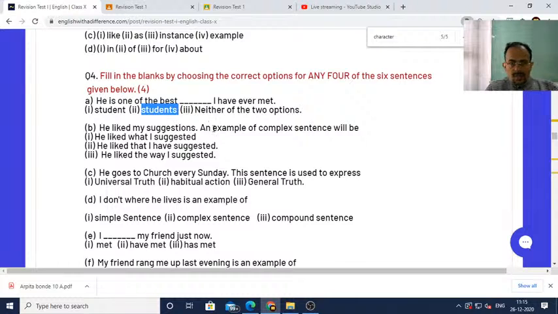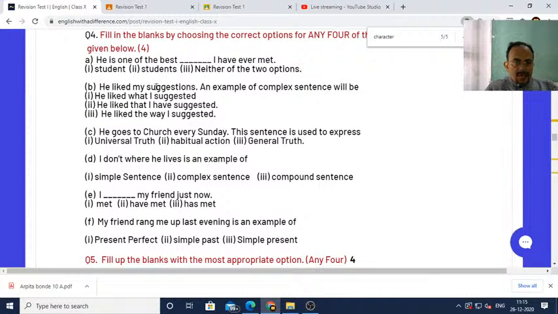Okay, so number one. Next, he liked my suggestions. An example of complex sentence will be he liked what I suggested. He liked will be the principal clause, and what I suggested is the subordinate clause. He liked my suggestion can be converted into he liked what I suggested, which is a complex sentence. Therefore, number one is the correct answer.